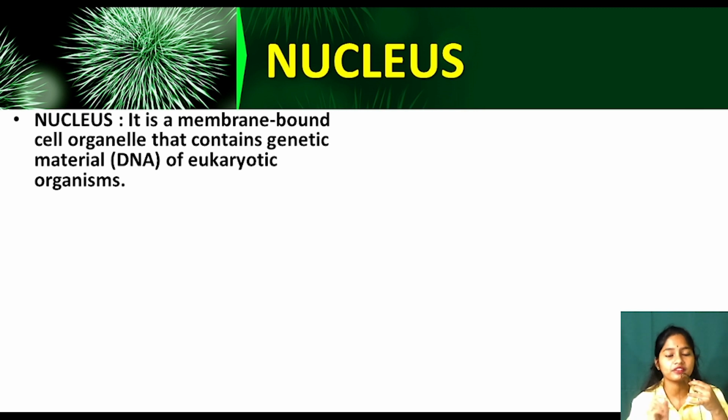What is genetic material? These are the things which are passed from the parents to our offspring. See, my mom has one dimple, I'm having one dimple. My mom has straight hair, I also have straight hair. So these are the things I have inherited from my mother. These are the genetic materials, because of the genetic information. This is called DNA.